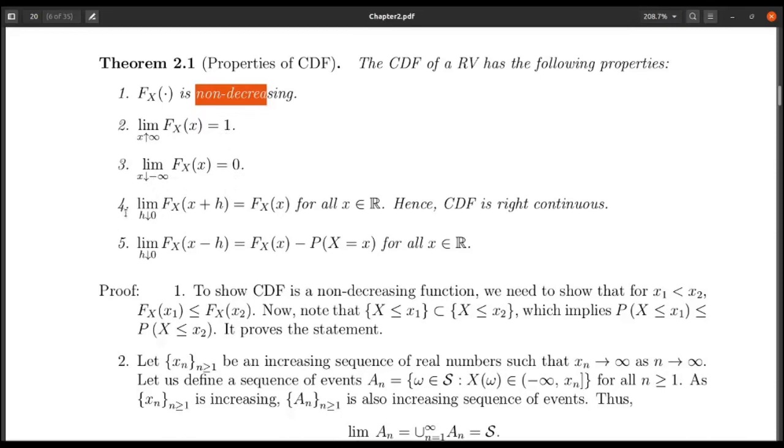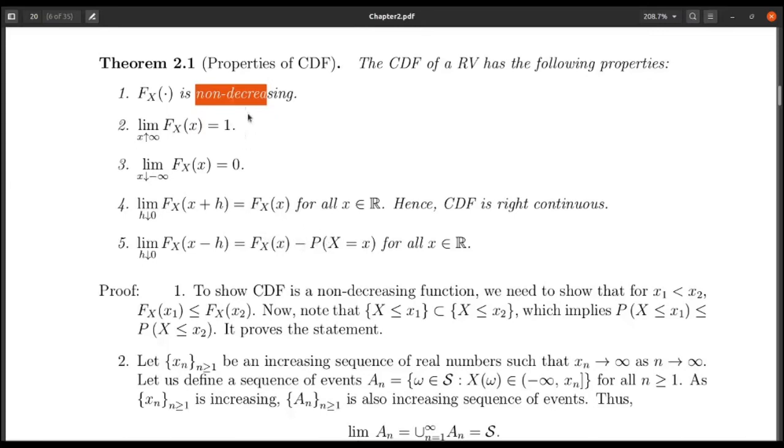The fourth property tells that limit h drops to 0, F of x plus h equals F of x. That means the cumulative distribution function is right continuous. And the fifth property says that the cumulative distribution function may not be left continuous, it can have a jump.